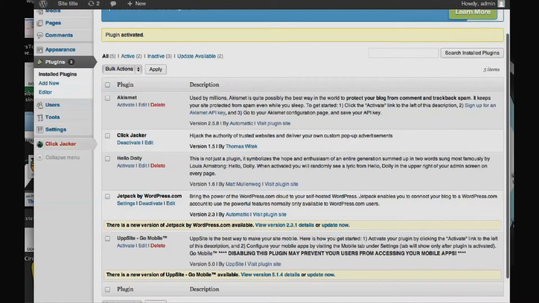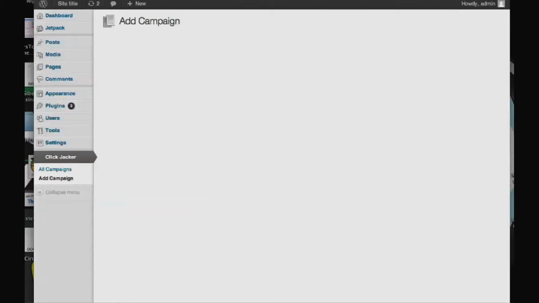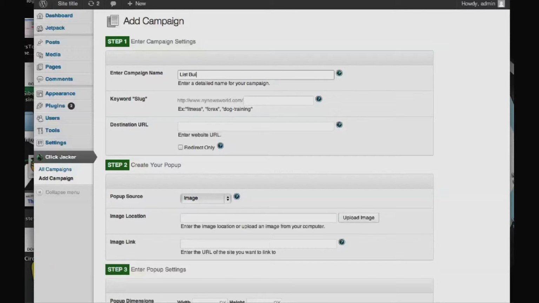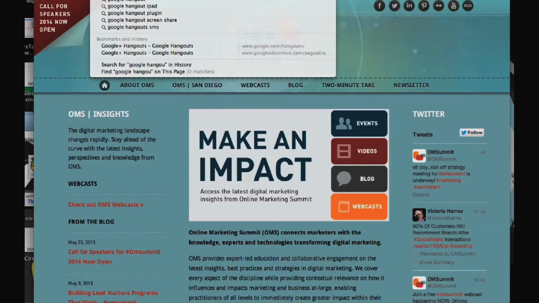Okay, once it's activated, you'll see on the left hand side, ClickJacker. I'll click that, go into Add New, Add Campaign. This thing's really cool. You're going to love this. Okay, and this is what we have the blog for, just to get into this panel here. Campaign name, I'll just name it list, anything I want right now. List building, okay?